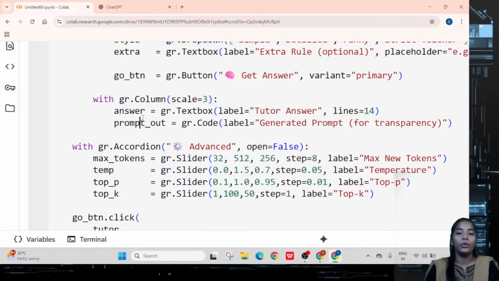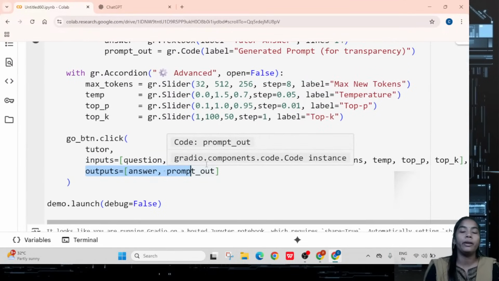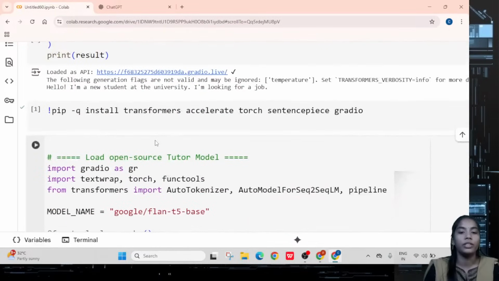Even here you can see, if you want to go with the advanced option, you can adjust tokens, temperature, top P, and top K. Means the parameters you can adjust here. So the entire output you have to show like this: input this one, and output you have to get like this. So this is the entire process of your requirement. That's why everything is very important.